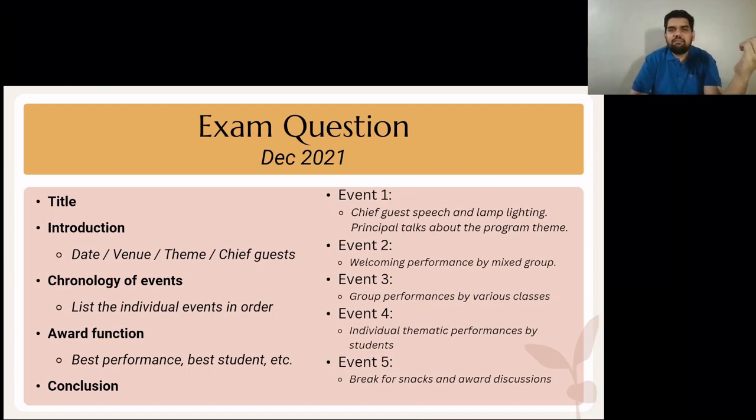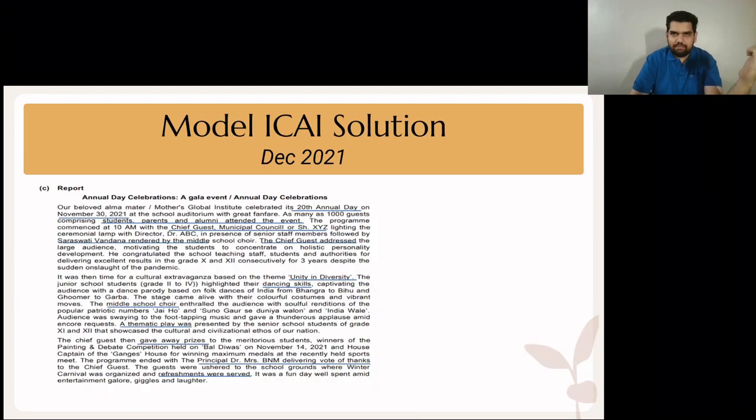So now let's look at the model answer provided by the ICAI. You see, annual day celebrations, a gala event. There you have your title. Our beloved alma mater celebrated its 20th annual day on the November 30th, 2021, the school auditorium, and so on and so forth. 1,000 guests comprising of students, parents, and alumni. The chief guest, Municipal Councillor Shri XYZ, lit the ceremonial lamp with director of the institute, Dr. ABC. So you know who the chief guest is, you know why they've been invited.